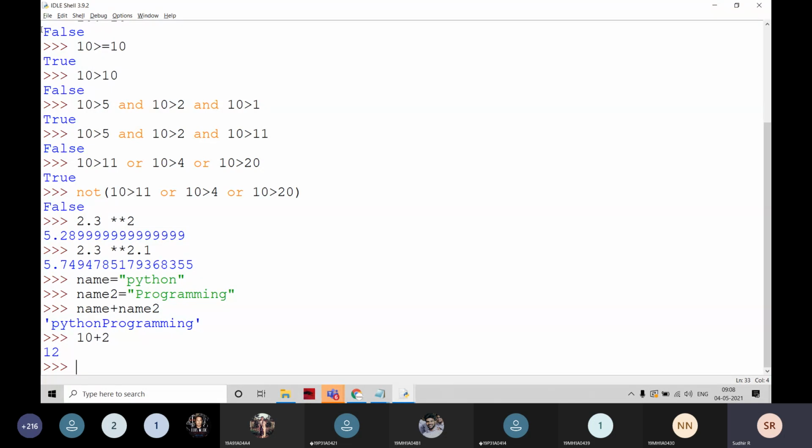For example, I am going to write name1 minus name2. Can anyone tell me what is the output here? Name1 minus name2.